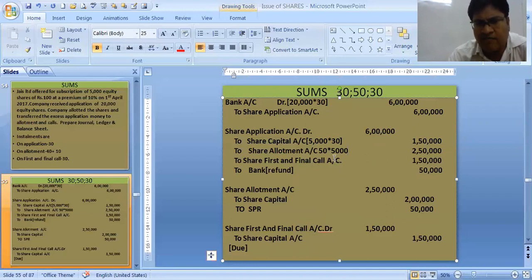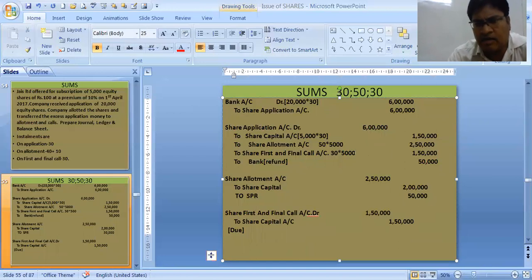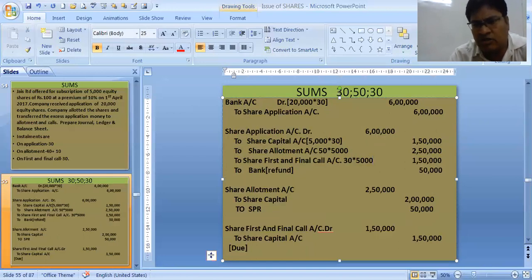Then there is the share first and final call account, again 30 into 5,000, which is 1,50,000. If I add all three, 1,50,000, 2,50,000 and 1,50,000, students, we get 5,50,000 only. 50,000 is still excess that the company has received. That money the company is refunding.